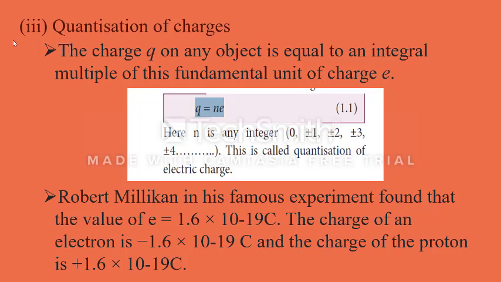Robert Millikan found the charge of an electron as 1.6 into 10 power minus 19 coulomb by his famous experiment. Similarly, the charge of a proton equals 1.6 into 10 power minus 19 coulomb. The electron has the negative sign, and the proton has the positive sign.